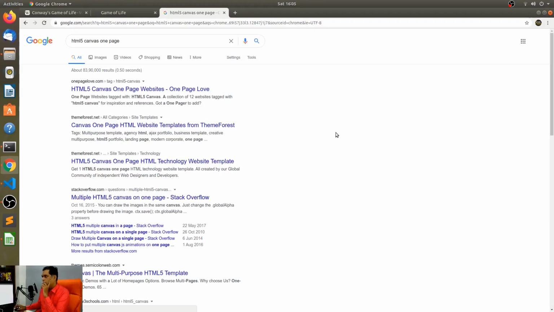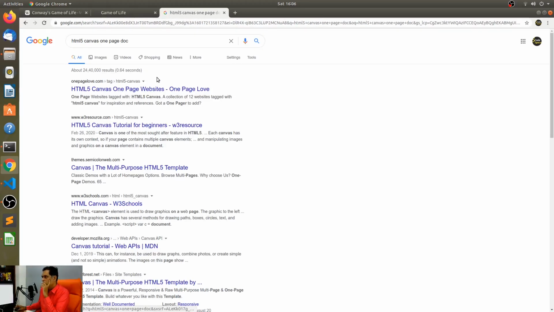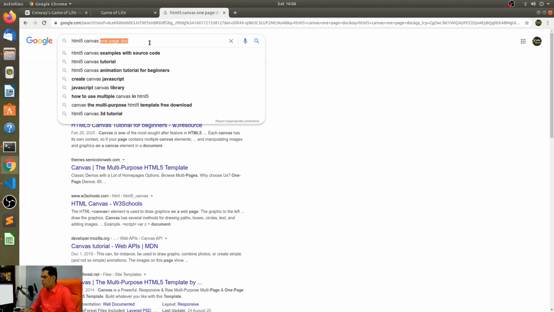So there is like a one-page canvas lookup thingy. Oh no, not this. I remember there was a PDF file somewhere.